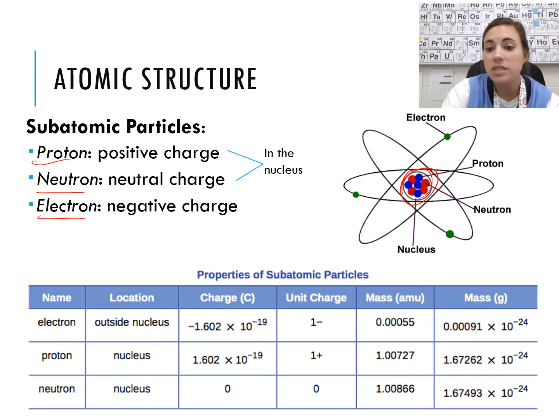Now, later in this year, we're going to talk so much more specifically about what these electron clouds are, where these electrons are, orbitals, shapes, all that good stuff. But right now, we're not going to get into that. You just need to know that protons are positive, neutrons are neutral, they're in the nucleus, and then the electrons are outside the nucleus, and the rest of it's empty space. There's nothing else.